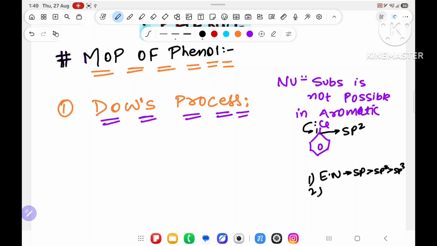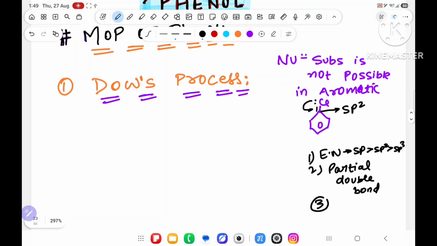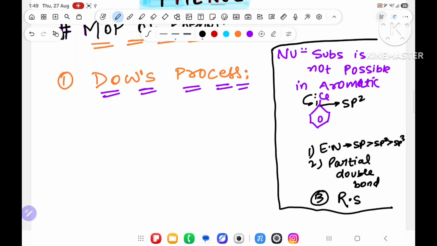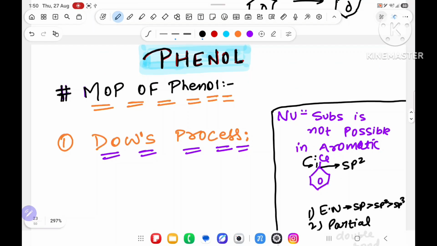Because of that, partial double bond character will come. And third, resonating structures, resonance stabilized. So because of this, nucleophilic substitution is not possible. But whenever you take high temperature and high pressure, then nucleophilic substitution is possible. That is called Dow's process.